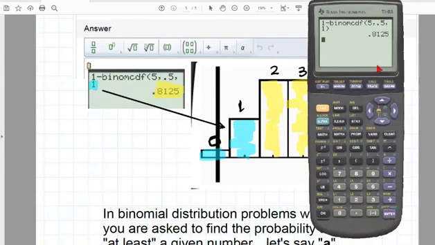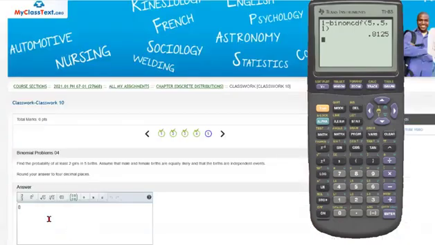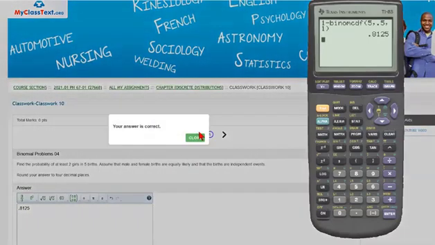When we press enter, here we have our answer. The correct answer for this problem is 0.8125, we put 0.8125 here, and when we check our answer, we're correct.